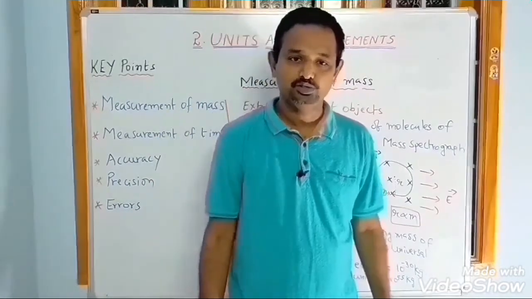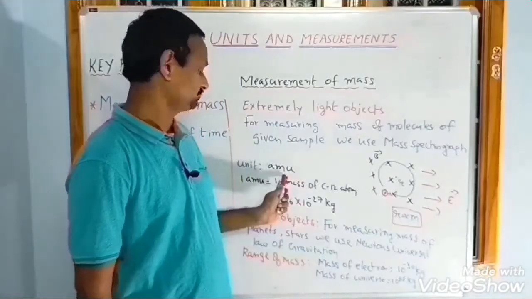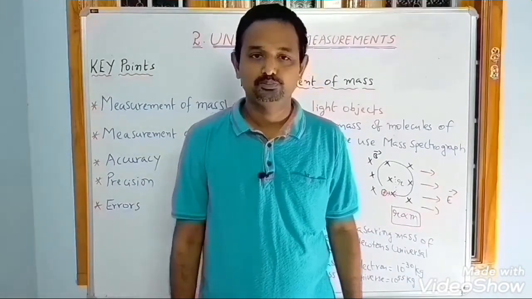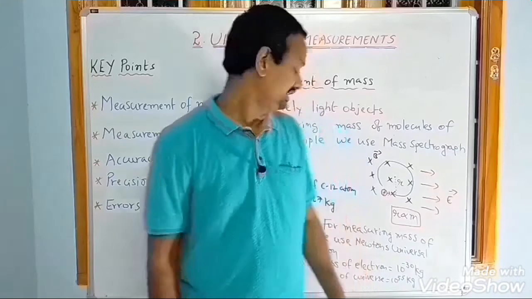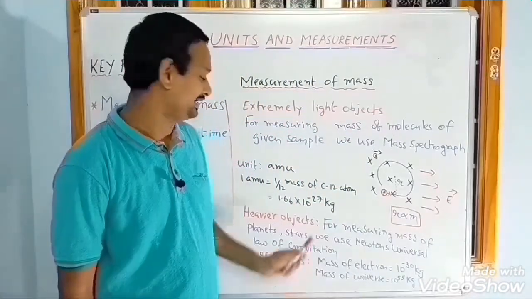What about the unit here? The unit is the atomic mass unit. One atomic mass unit means 1 by 12th the mass of a carbon atom. That is 1.66 into 10 power minus 27 kg.